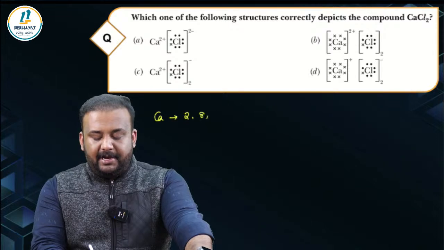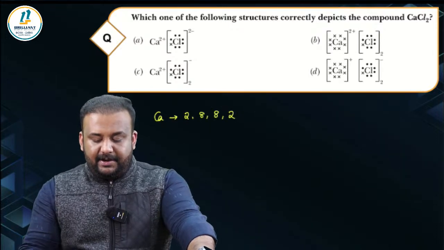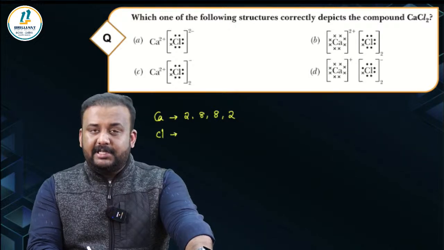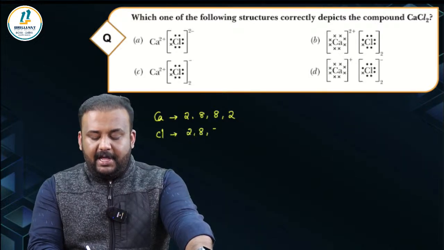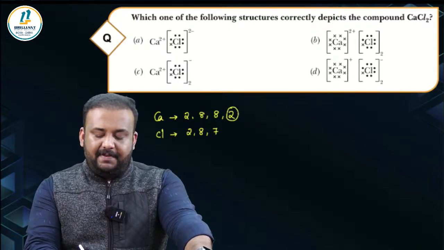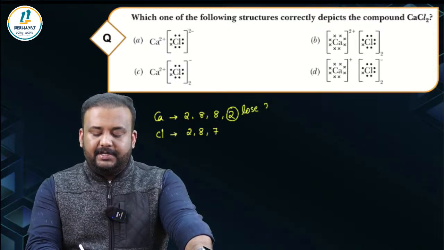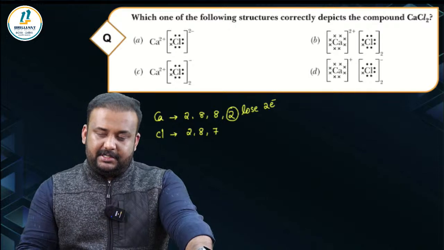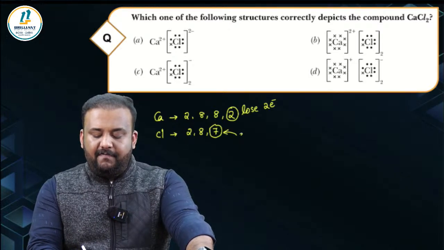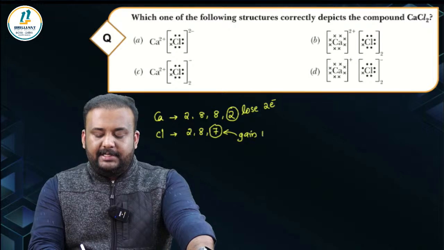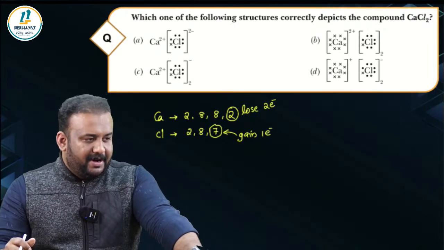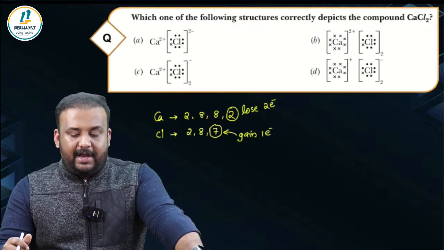Calcium, for example, is atomic number 20. So its configuration is going to be 2, 8, 8, 2. And chlorine is atomic number 17. So its configuration is going to be 2, 8, 7. So by looking at the valence electrons of calcium, we understand that it has 2 electrons, so it's going to lose 2 electrons. And by looking at chlorine's condition, we know that chlorine requires only 1 more electron to complete octet, so it is going to gain 1 electron. So calcium is going to lose 2 electrons and chlorine is going to gain 1 electron.